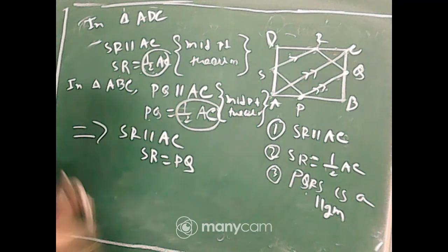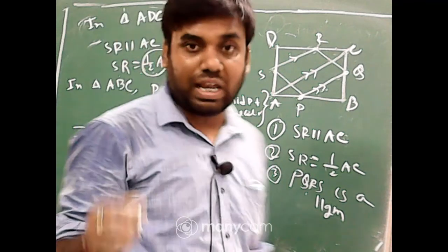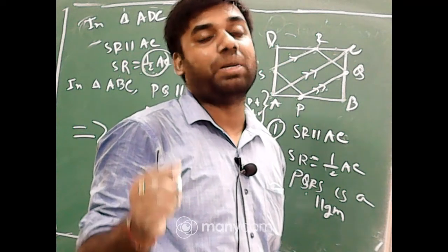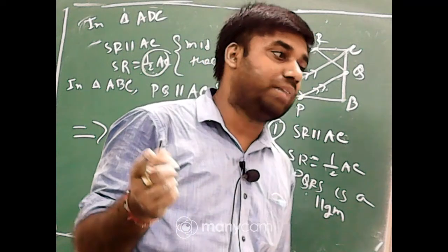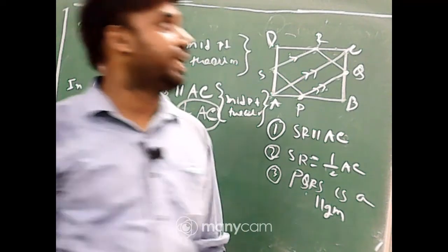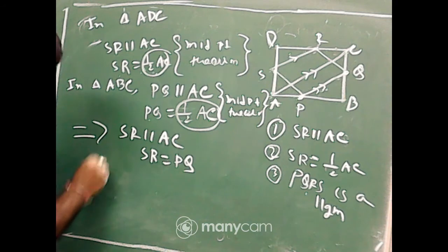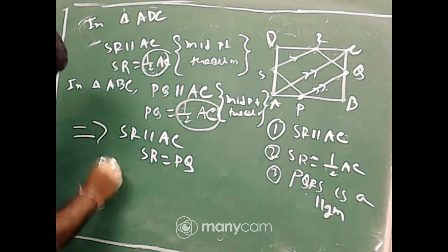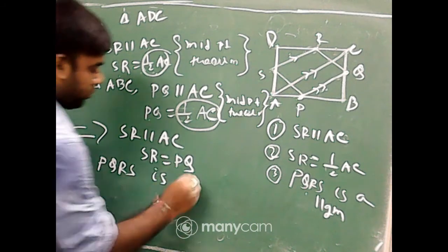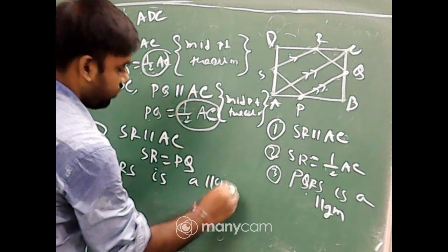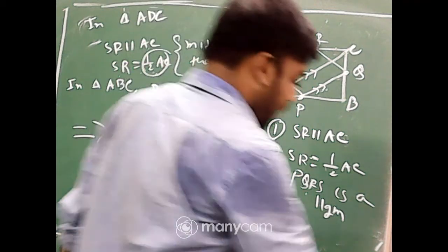Now a quadrilateral having one pair of sides equal as well as parallel: if this condition is satisfied, then we can easily say that PQRS is a parallelogram. PQRS is a parallelogram.